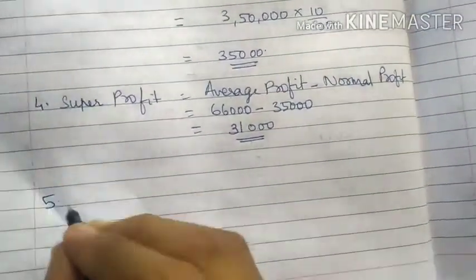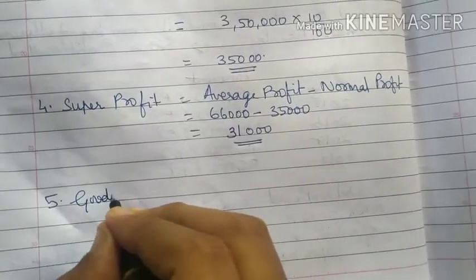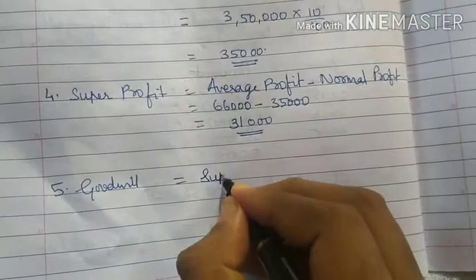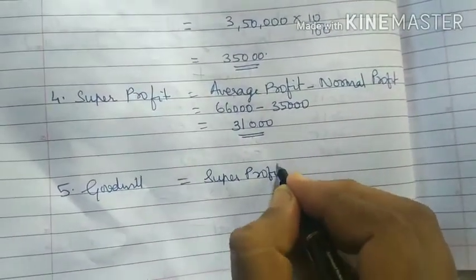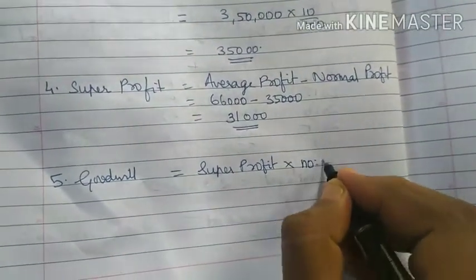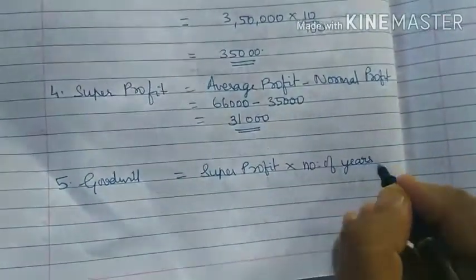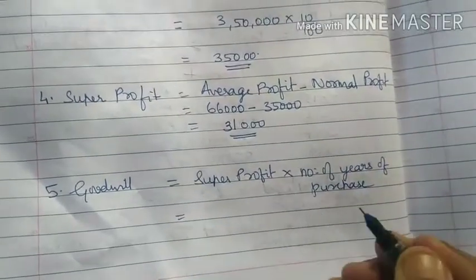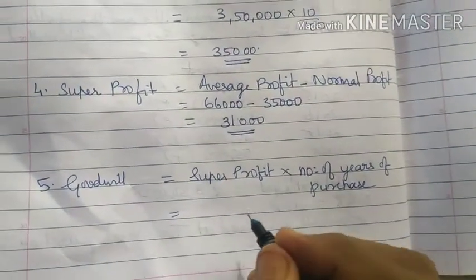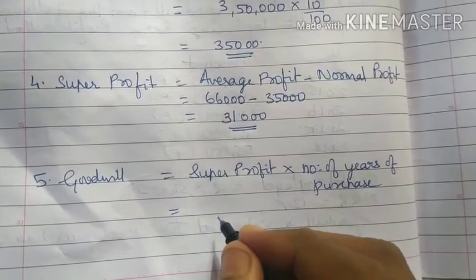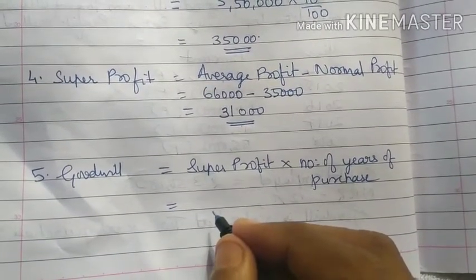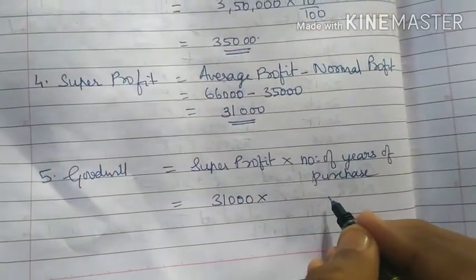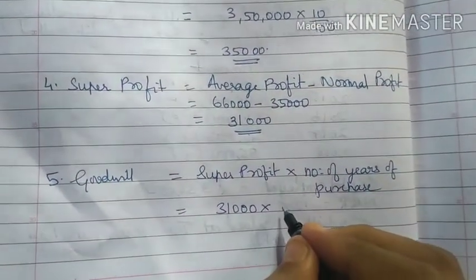And the last step is goodwill. Goodwill is equal to super profit into number of years of purchase. So it is 31,000 multiplied by number of years of purchase.